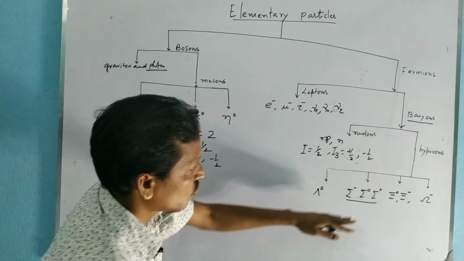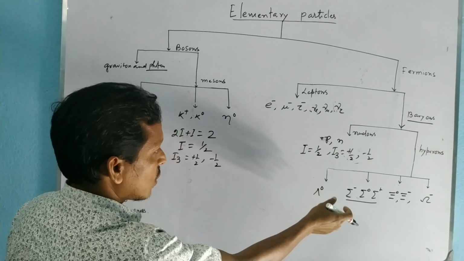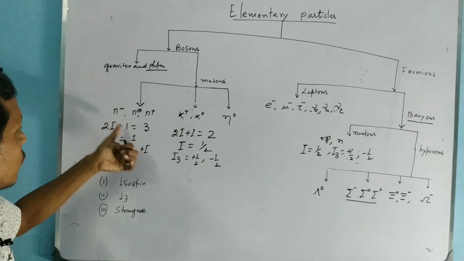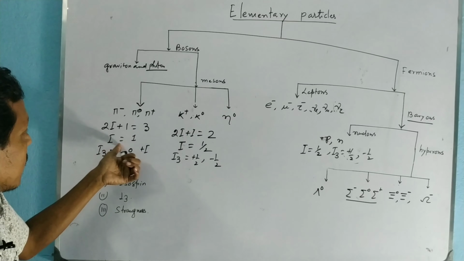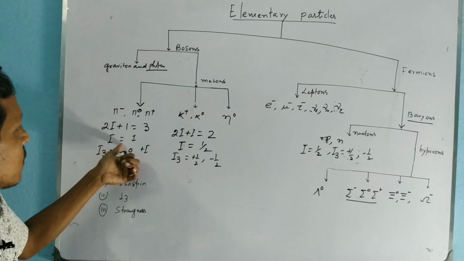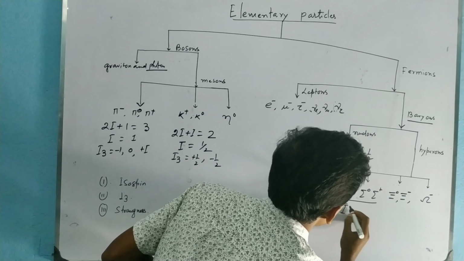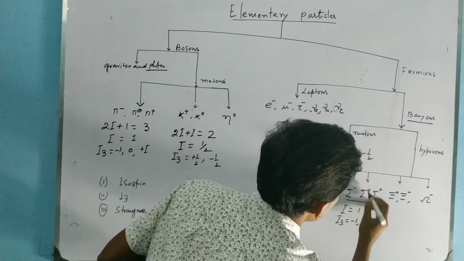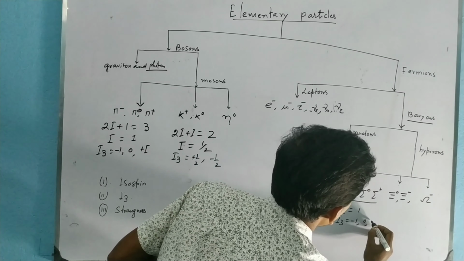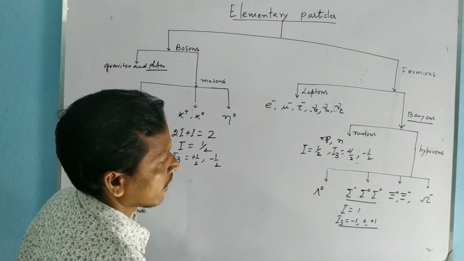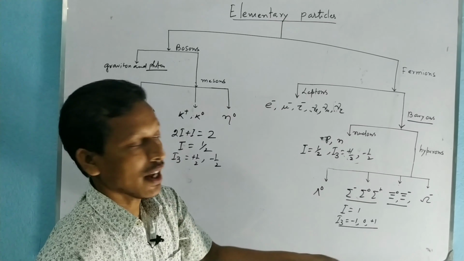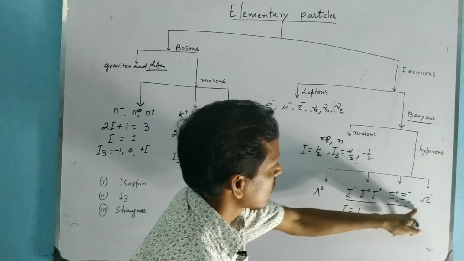Okay, since there are three charge states, the multiplicity is 3. Since for the pi meson there are three charge states, we get the isospin quantum number I equal to 1. Similarly here, the isospin quantum number will be 1, and I3 for sigma minus is equal to minus 1, sigma 0 is 0, and sigma plus is 1. These are also the different charge states of the same physical entity, and there are two charge states, so the isospin quantum number will be half.